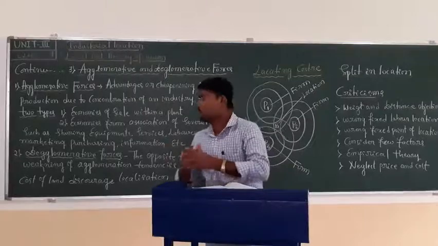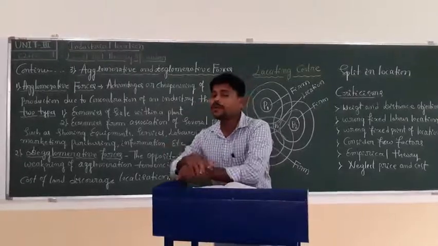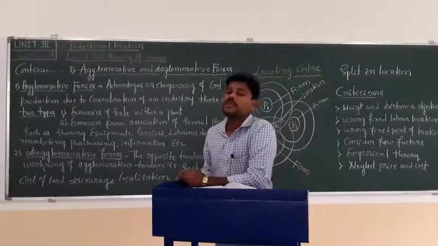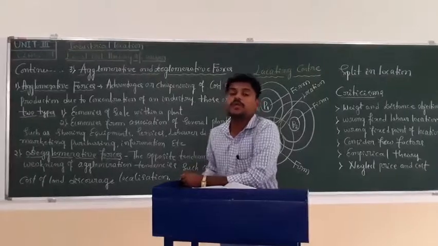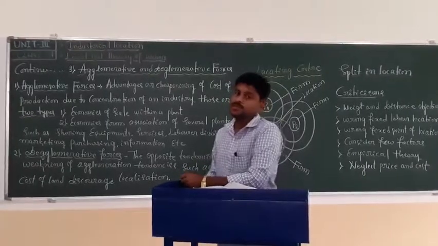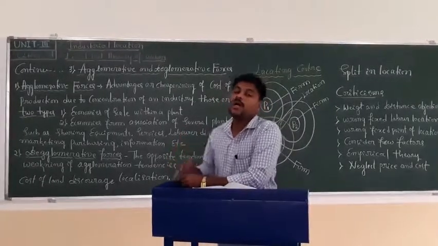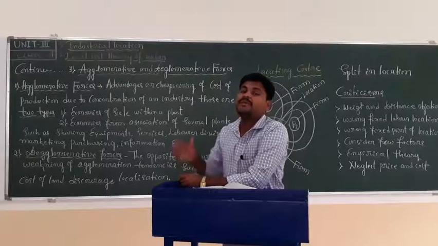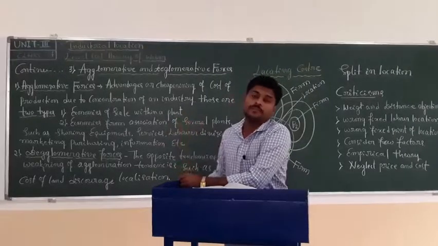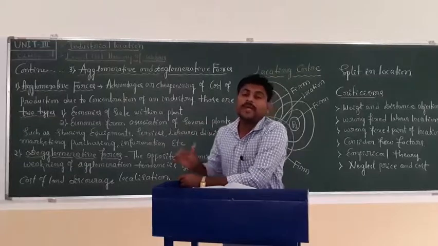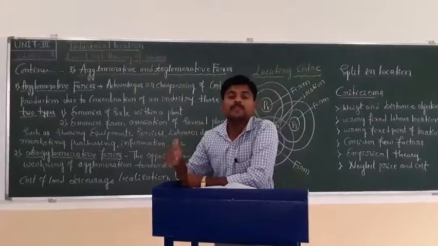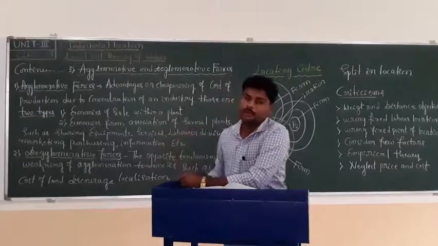And what is the deglomerative process? The deglomerative process can be referred to as totally opposite to the agglomerative process, the weakening of the agglomerative process. Weakening of agglomerative points we call the deglomerative process.